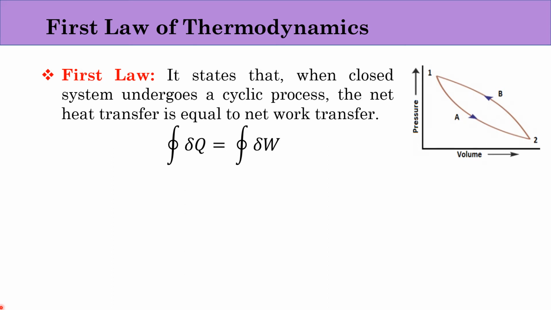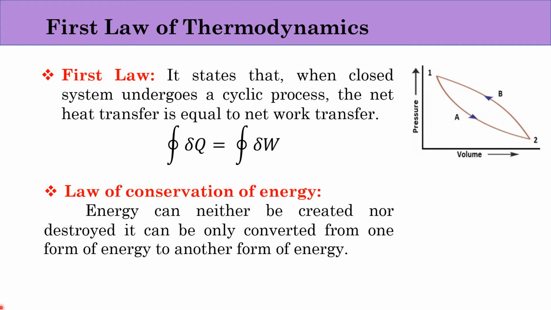The first law is based on the law of conservation of energy. That is why heat can be converted into work or work can be converted into heat. Now what is this conservation of energy? According to the conservation of energy, energy can neither be created nor destroyed. It can only be converted from one form of energy to another form of energy. Now let us understand this with an example.